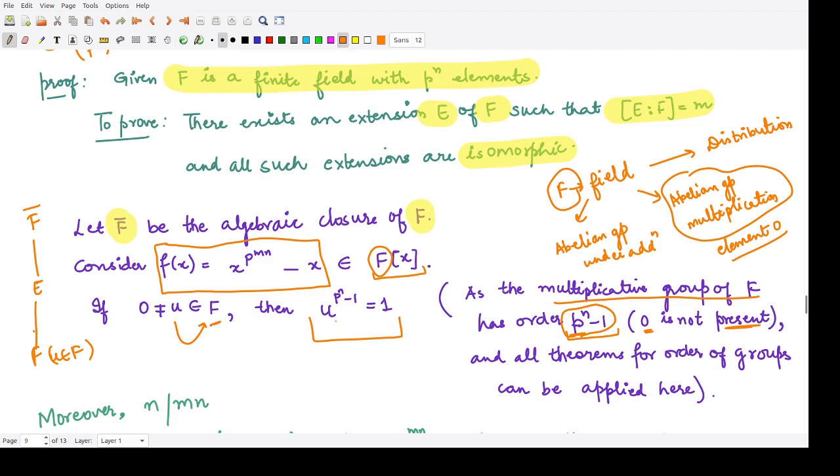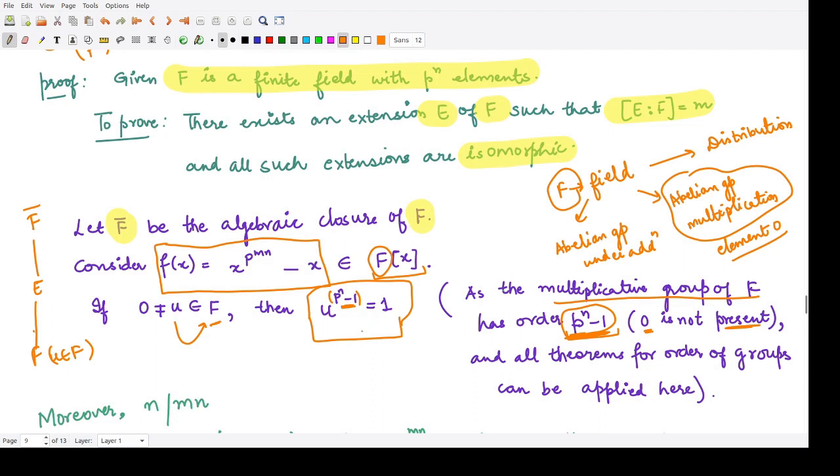That is what it means using this expression. So u to the power p to the power n minus 1, this is the power, and this was the order of this abelian group. So this is the same as this quantity. So that means we say the order of this element is also the same.